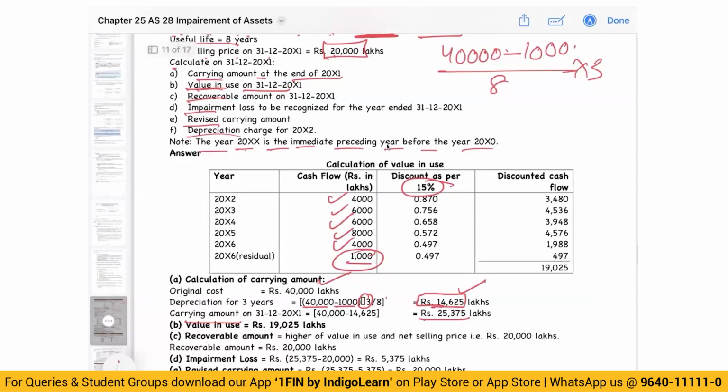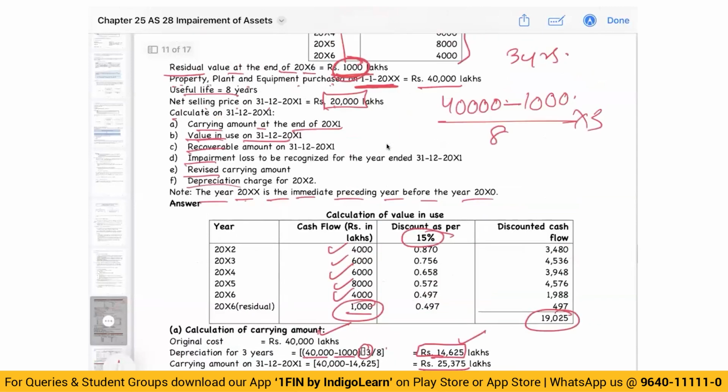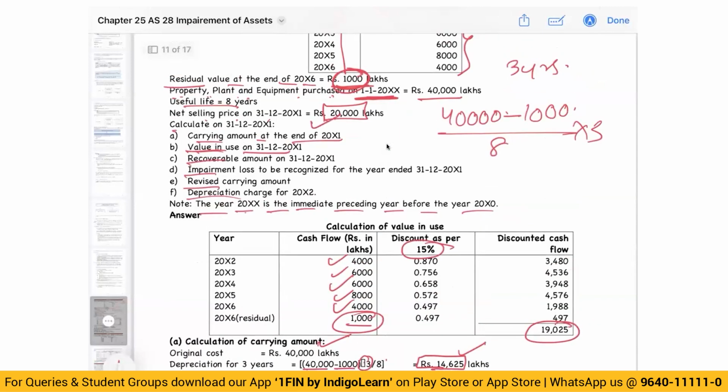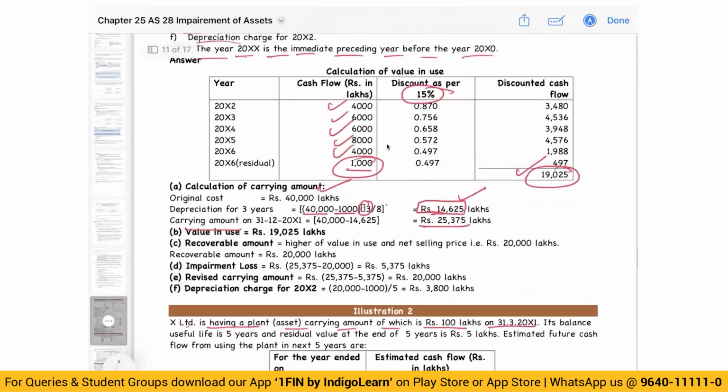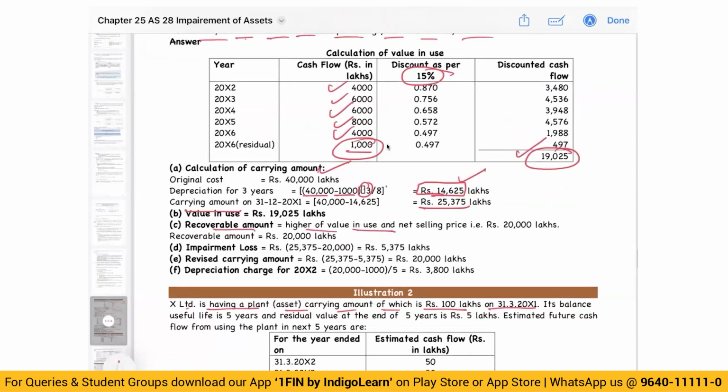Present value comes to 19025. Now, net selling price is 20,000. This value in use is 19025. Higher of the two will be recoverable amount. Recoverable amount is higher of value in use and net selling price, that is 20,000.